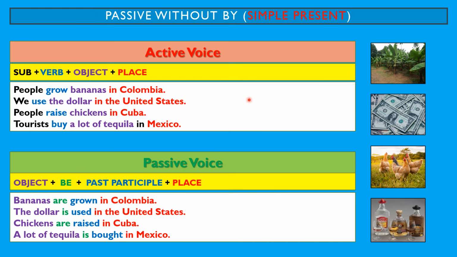When you don't use by, it's because you don't know who did the action, or because you don't want to express it, or because it is obvious. For example, if you say bananas are grown in Colombia, we know that people in Colombia grow the bananas. Or here, the dollar is used in the United States. Here, it is obvious that the dollar is used by people in the United States, by Americans. That's why we are not mentioning by, because it's not necessary. It is obvious because we are mentioning where the action is happening.